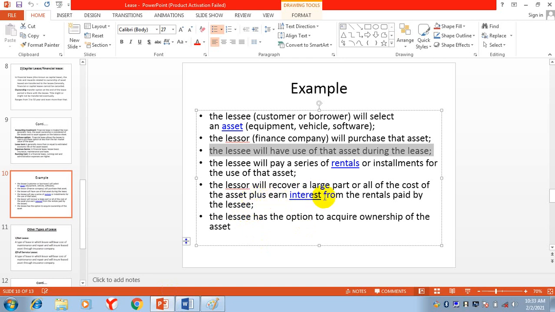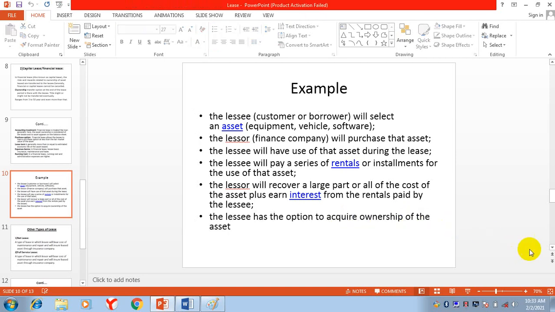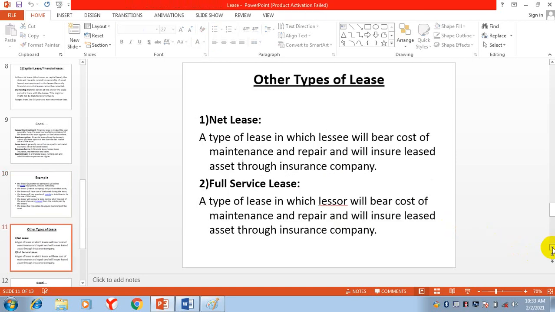So plus an interest from the rentals paid by the lessee. The lessee has the option to acquire ownership of the asset. At the end of the lease, the ownership of the asset will be transferred to the lessee. Lessee has the option to acquire ownership, means at the end of the contract, ownership of the asset will be transferred to the lessee. There are different other types of lease.